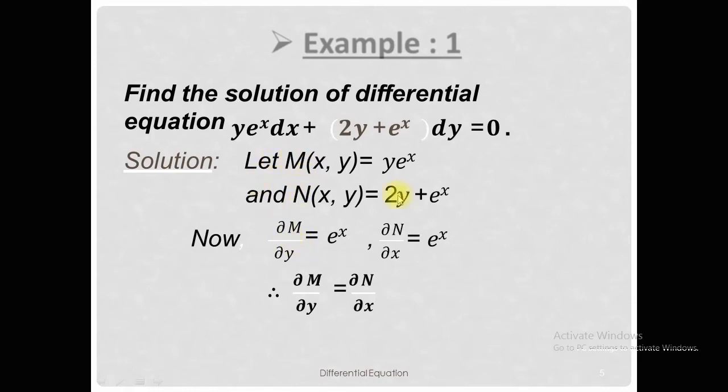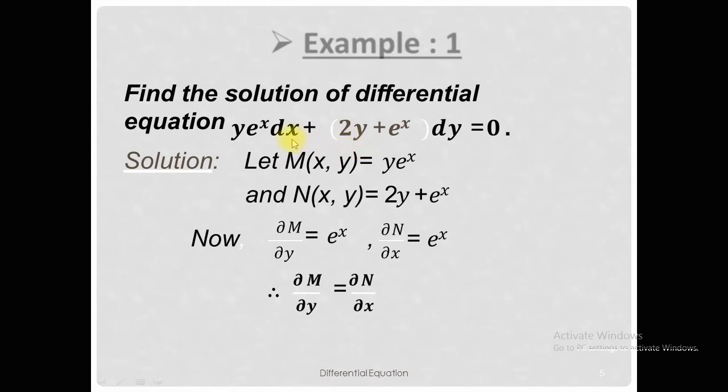The derivative of y is 1, and the e power x term is treated as a constant, so the partial derivative of M with respect to y is e power x. For the partial derivative of N with respect to x, 2y is treated as a constant, so its derivative is 0, and the derivative of e power x is e power x. Since partial M by partial y is equal to partial N by partial x, these two partial derivatives are equal, so